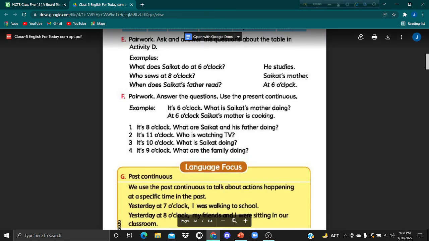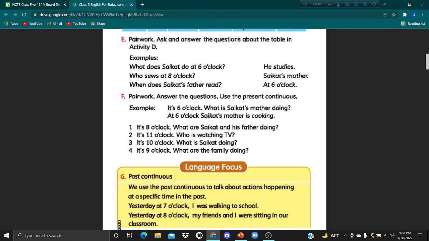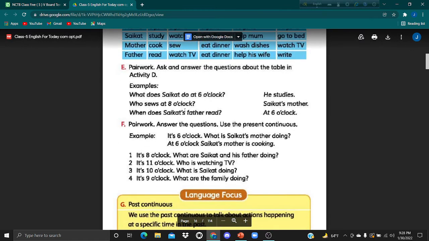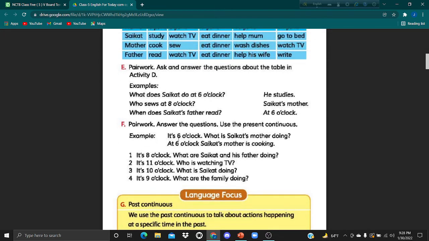Okay, now these answers are in present indefinite tense, and now you practice present continuous tense. Use present continuous tense when you are asked about a period of time. That means it's 6 o'clock. What is Shoykot's mother doing?